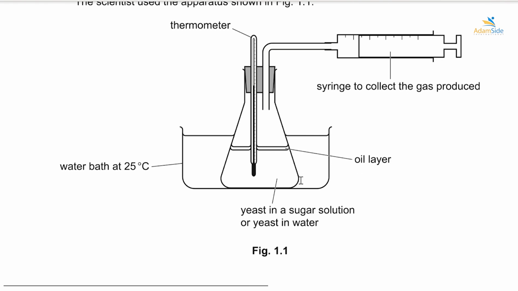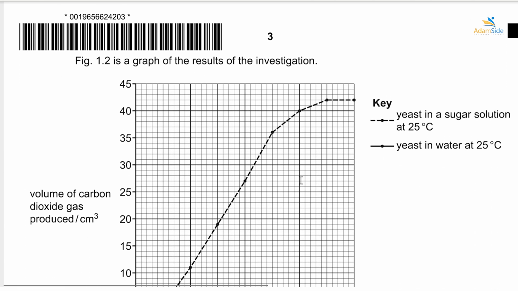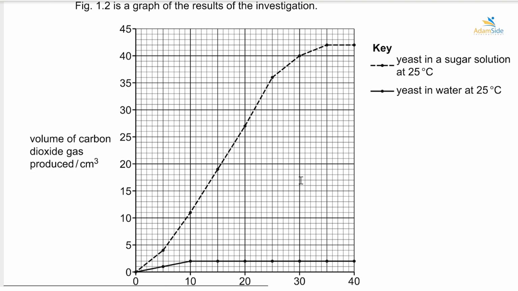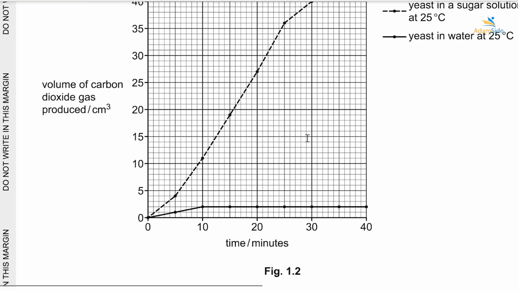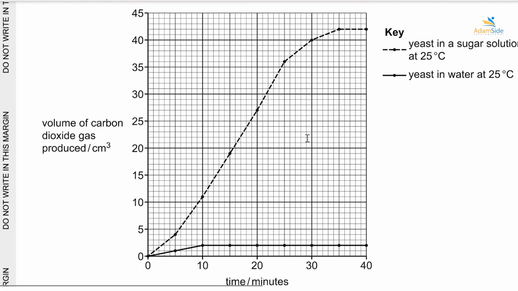Then the next graph shows the results that were seen in the investigation. What is seen here is that as time went by, the volume of the gas that was collected, which is carbon dioxide, was increasing.